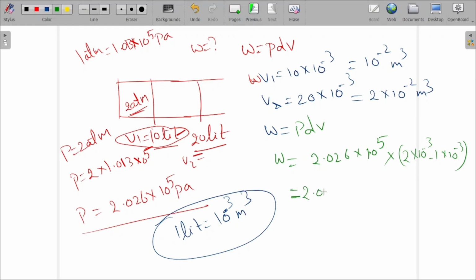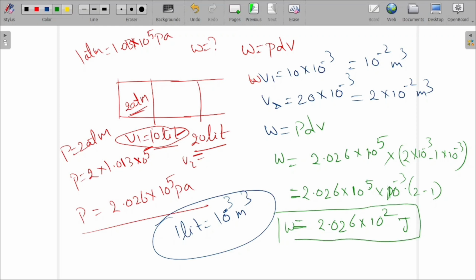So that means 2.026 into 10 power 5 into, if we take 10 power minus 3 common, it is 2 minus 1. So it is 2.026 into 10 power 5 into 10 power minus 3, which is 10 power 2 joules. Okay, sorry, here it's 2 minus 1, then here it will be 10 power 3 joules.